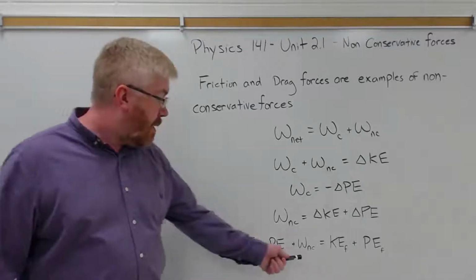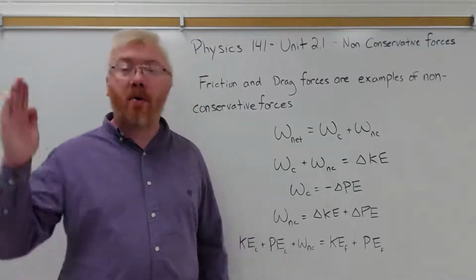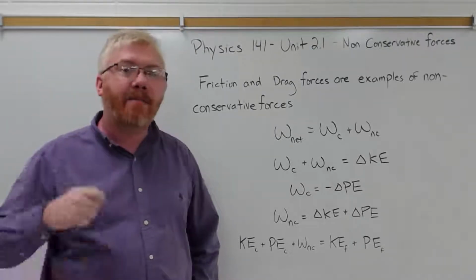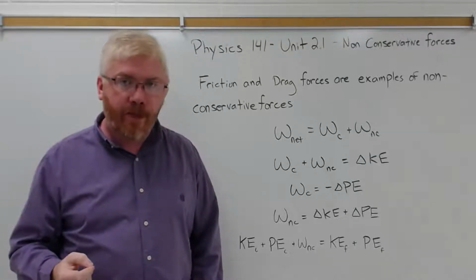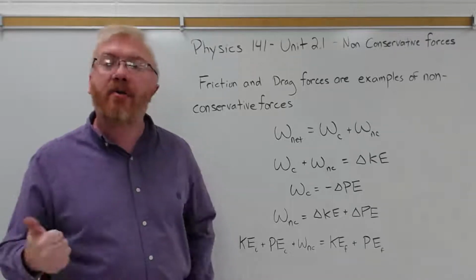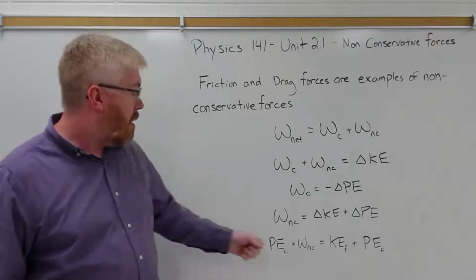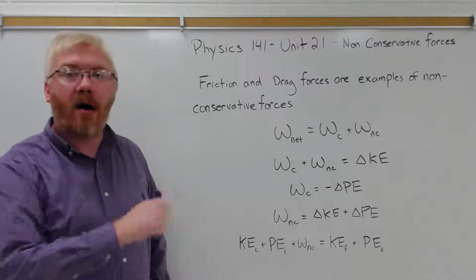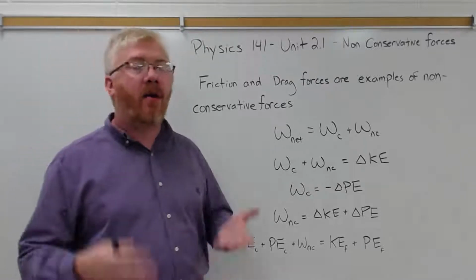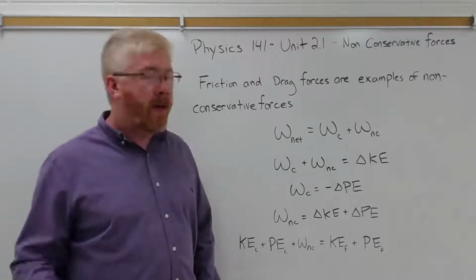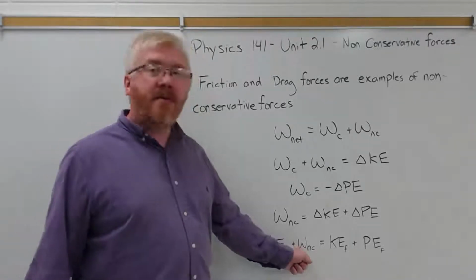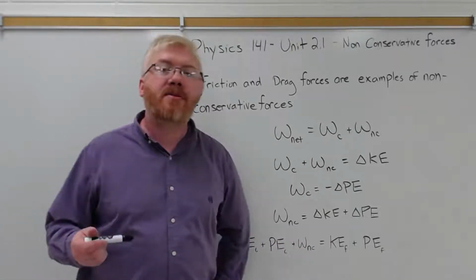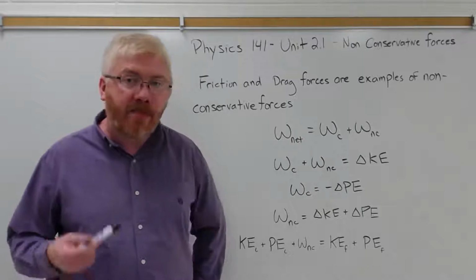What this means for a system like a roller coaster, right? As the roller coaster goes down, friction between the car and the track saps some of the energy. That energy goes into heating the track, thermal energy losses. Those are non-conservative forces. It's friction. Or the wind resistance as the fast car moves through the air and you feel the air in your hair or on your face. That's drag force. That's a non-conservative force. So these non-conservative forces are typically negative, right? If you think about it, non-conservative forces sap speed.